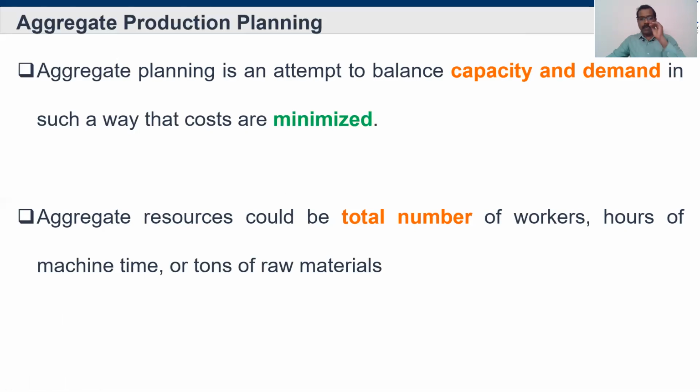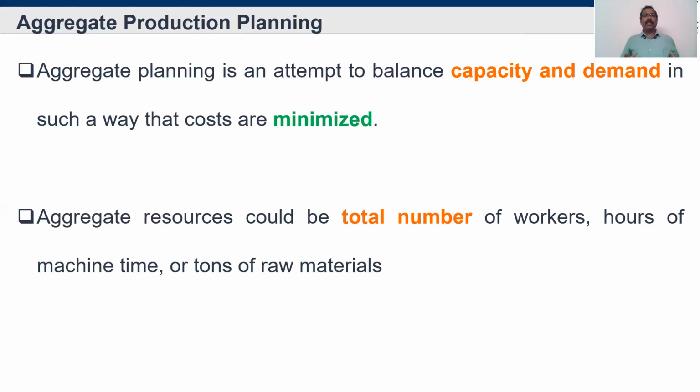It is not going to tell one particular machine how much raw material is needed or how many hours it needs to run to produce a product. It won't discuss that. It will tell the overall time required for machining. Maybe that machine can do multiple operations or multiple components, but how much machining time is required overall, not only focused on one product.